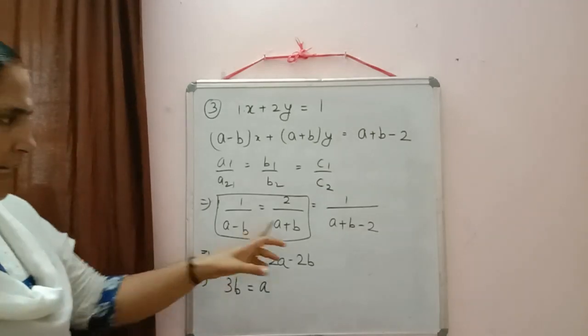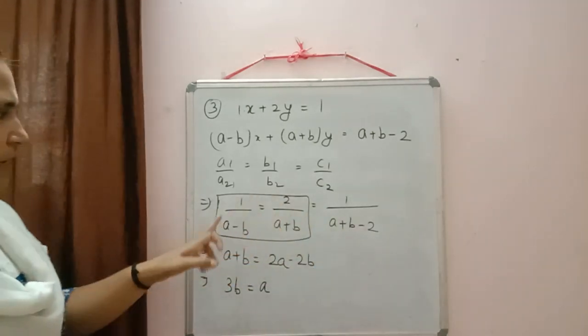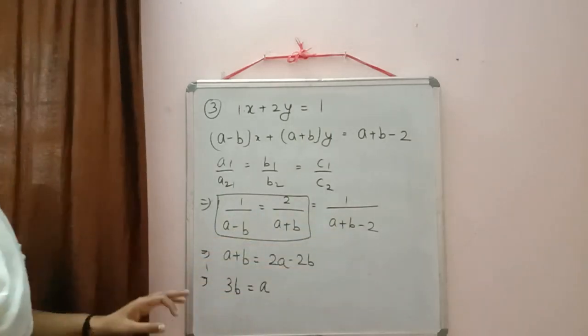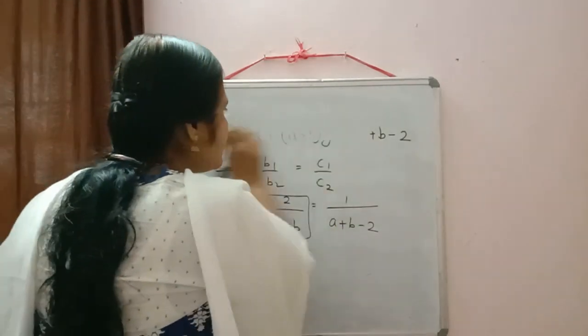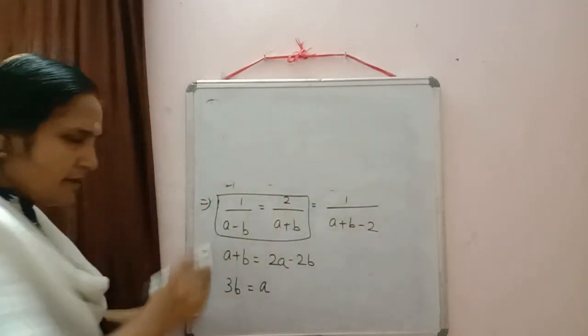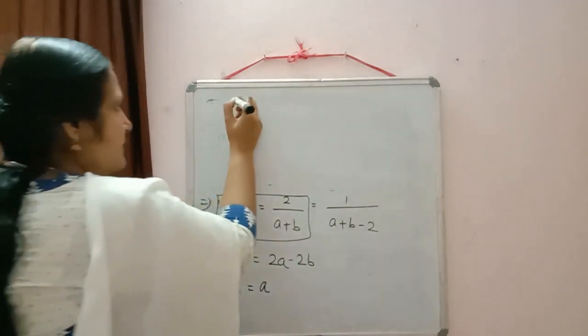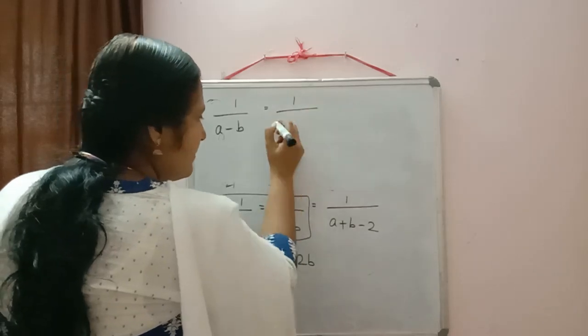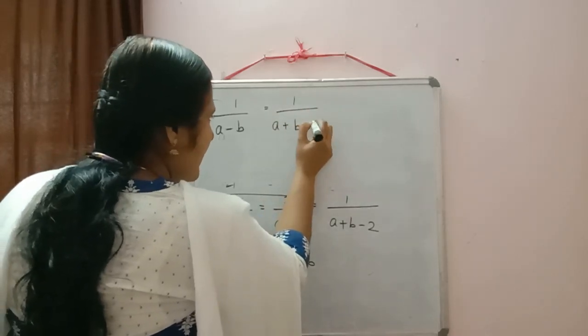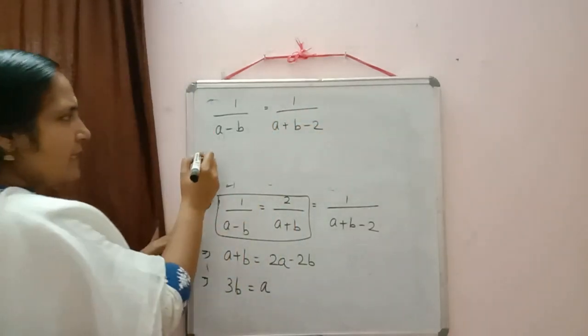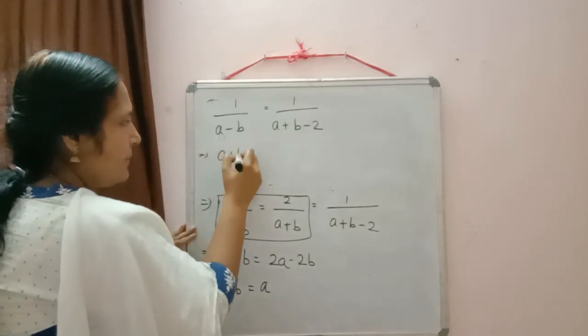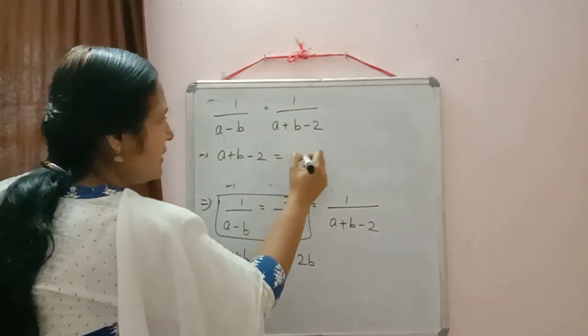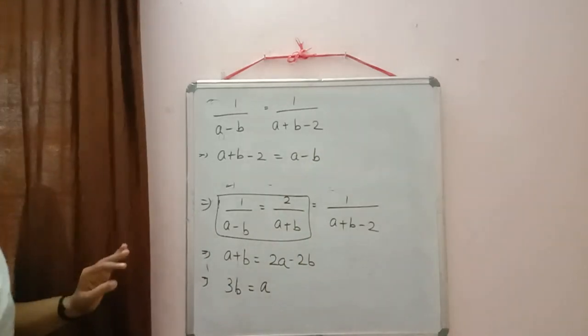Now you think, either you can equate second and third, or you can equate first and third. I think first and third will be easy for us. So equating first and third: 1 by (a minus b) is equal to 1 by (a plus b minus 2). Now do the cross multiplication, then we will get a plus b minus 2 is equal to a minus b.